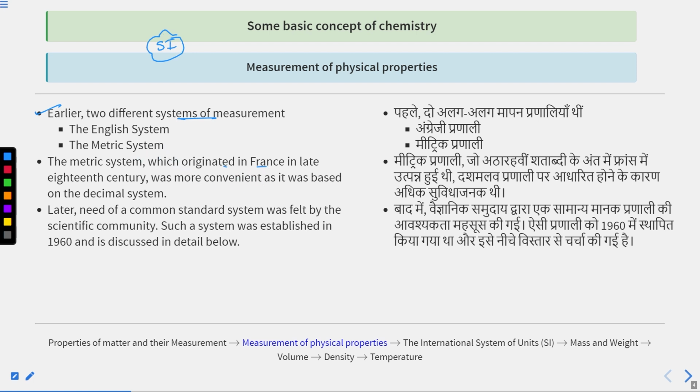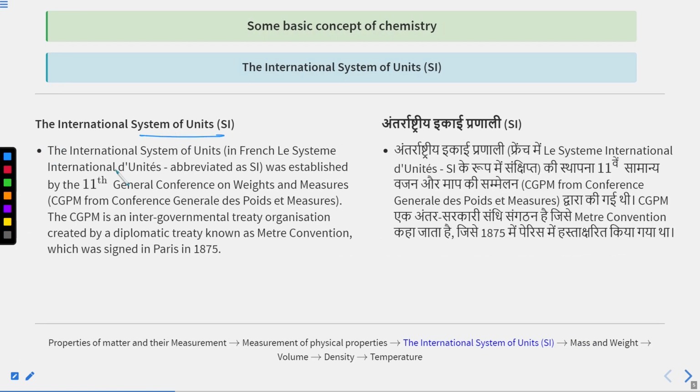The metric system, which originated in France in the late 18th century, was more convenient as it was based on the decimal system, right? Or you can say the International System of Units. It is a standard system and we are using this system right now. The International System of Units was established by the 11th General Conference on Weights and Measures. The CGPM is an intergovernmental treaty organization created by a diplomatic treaty known as the Meter Convention, which was signed in